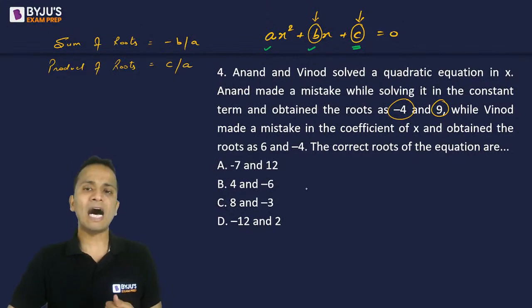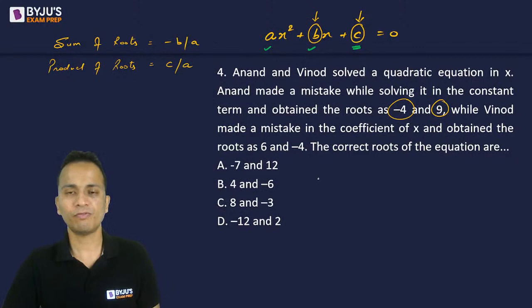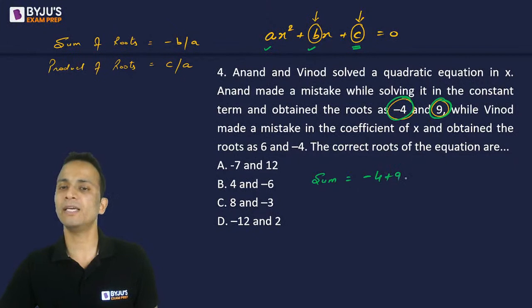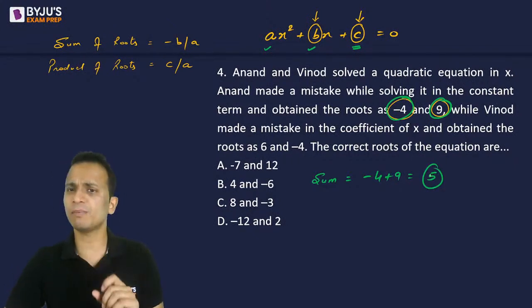From Anand's roots, the sum of the roots should be correct: -4 plus 9, which is 5. So 5 is the correct value of the sum of the roots.